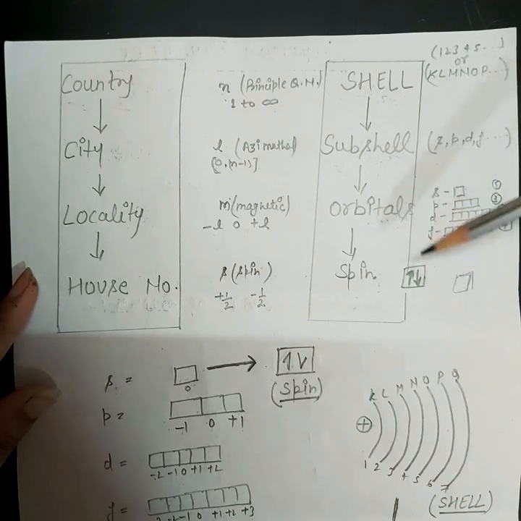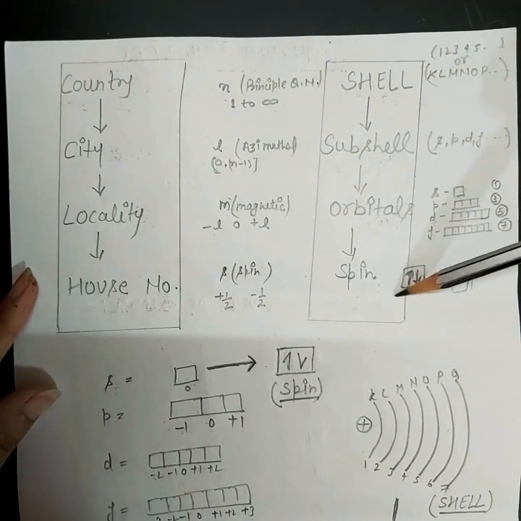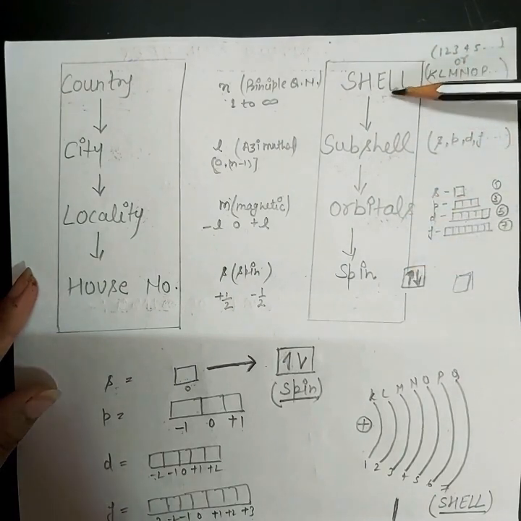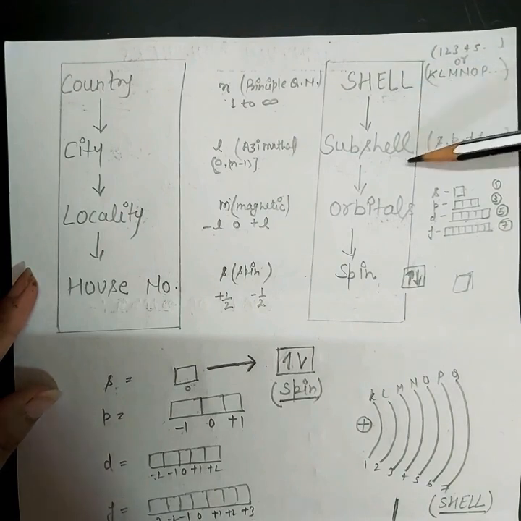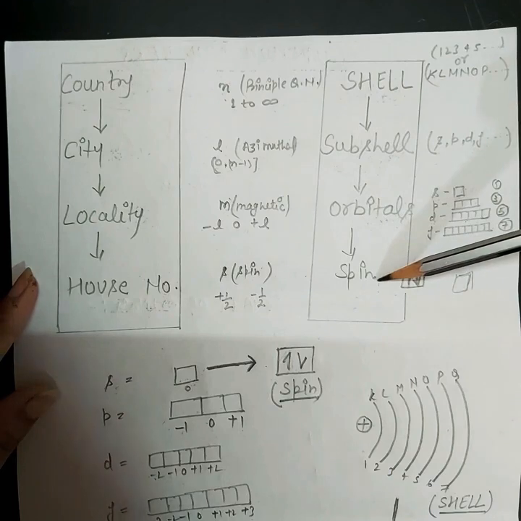So after knowing the orbital, we have to find out the spin, because our electron can have clockwise direction spin or anti-clockwise direction spin. So that's why we have to follow these steps to find the electron: first of all shell, after that subshell, after that orbital, and after that spin.